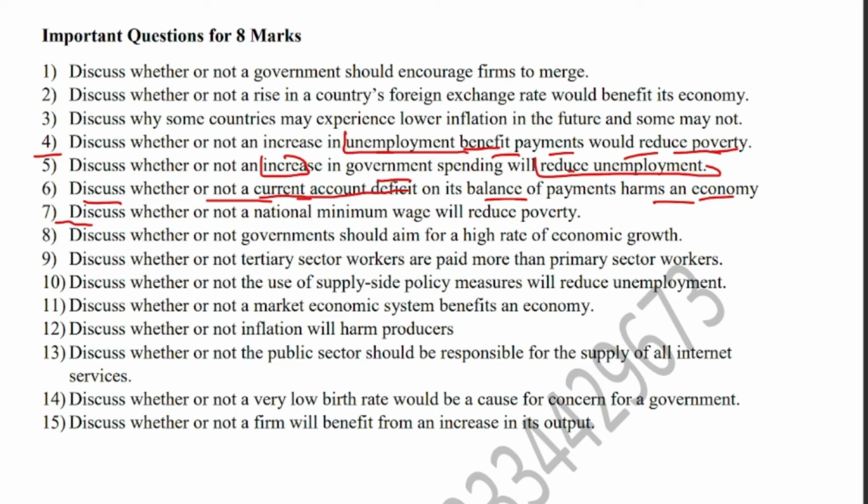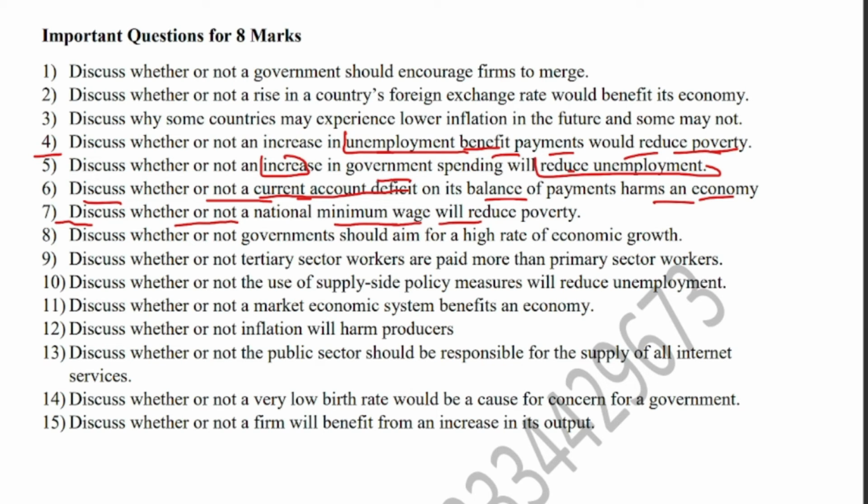Question number 7 says: discuss whether or not a national minimum wage will reduce poverty. Minimum wage is the wage rate set by the government above the equilibrium, and when it is set above equilibrium, it means workers will receive a little more than what they were getting earlier. So when they get better wages, this may reduce poverty, because now people will be able to afford basic necessities, possibly food, shelter and clothing, so poverty may be reduced.